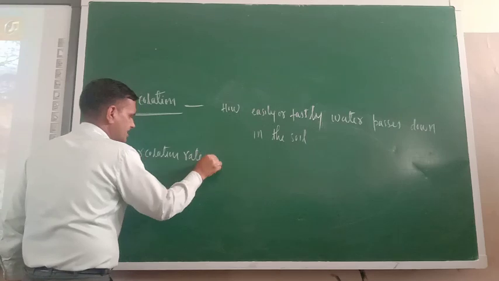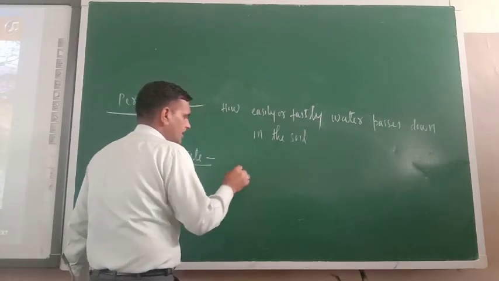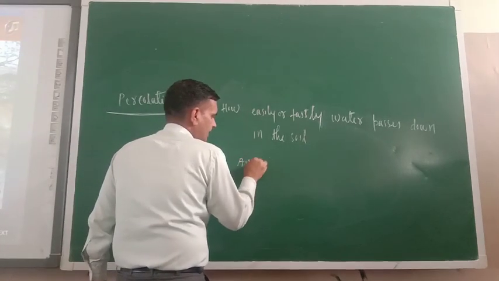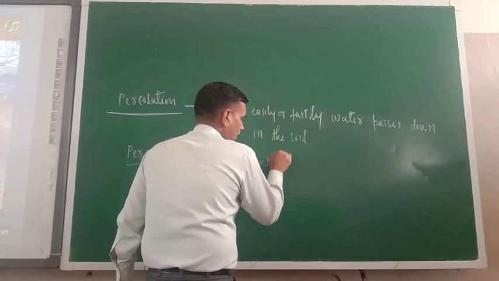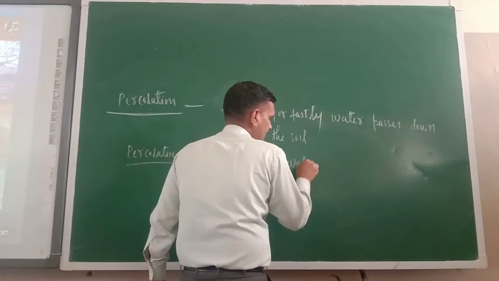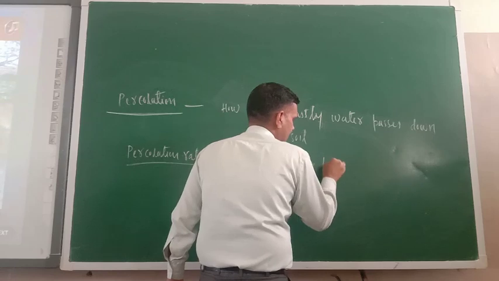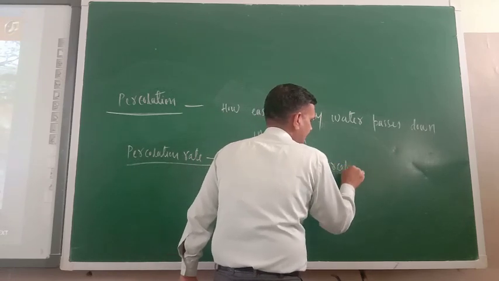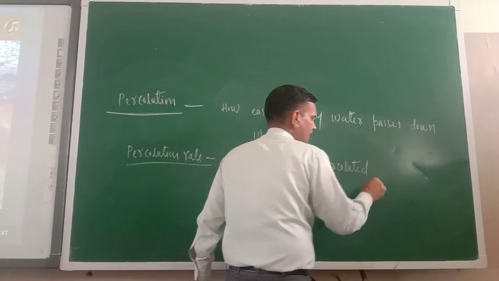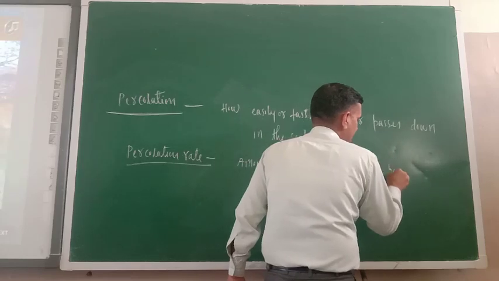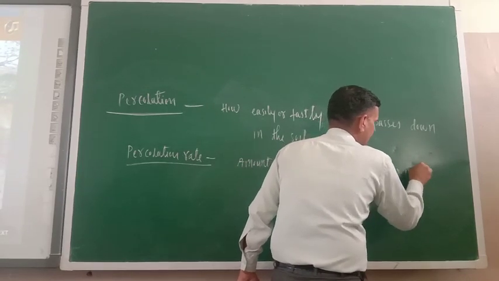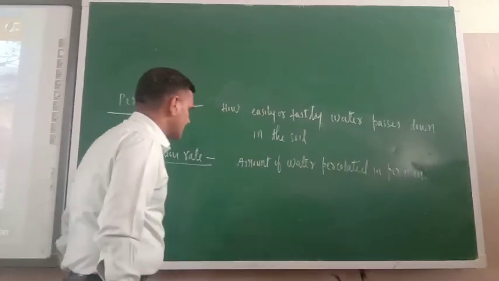Percolation rate is nothing but the amount of water percolated per minute. That is known as percolation rate.